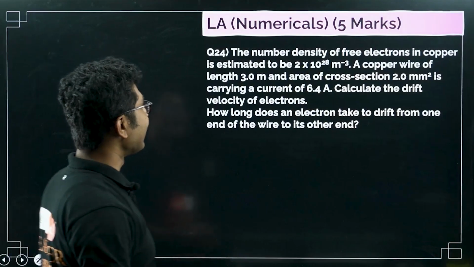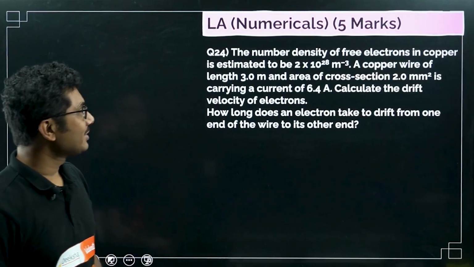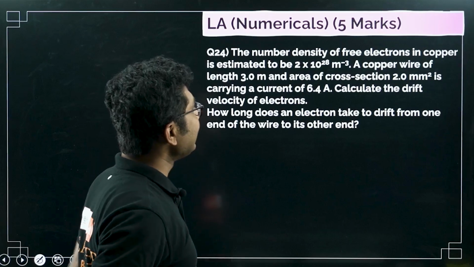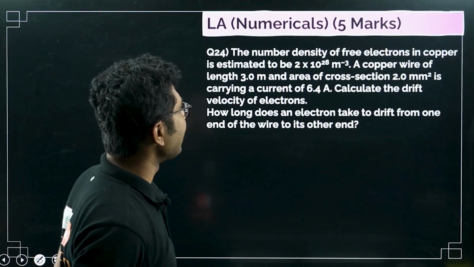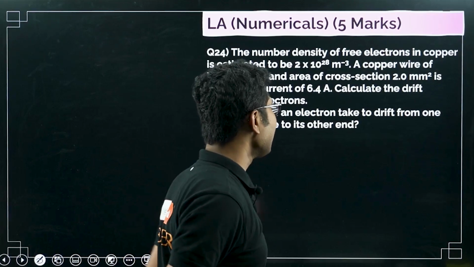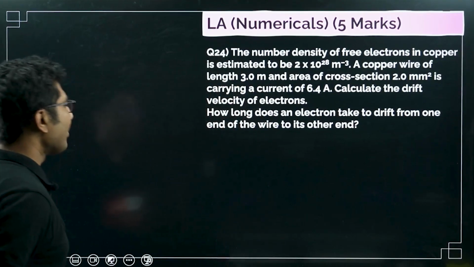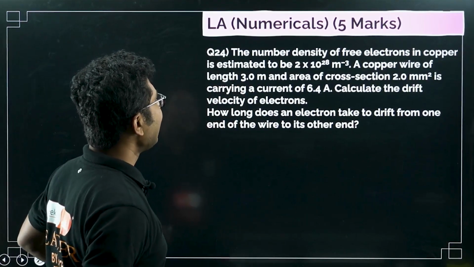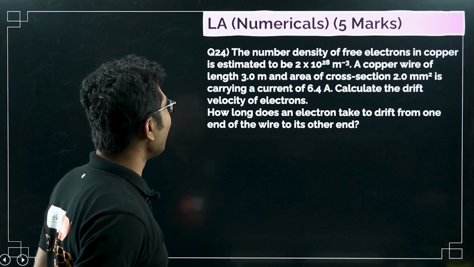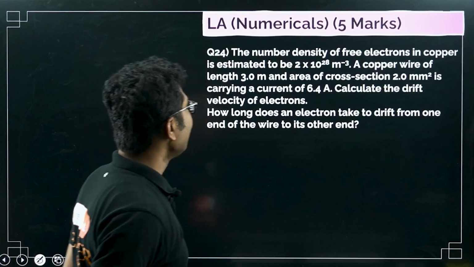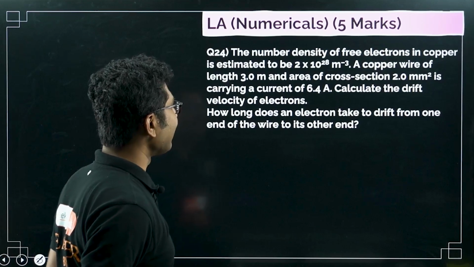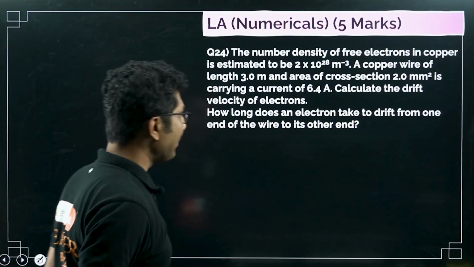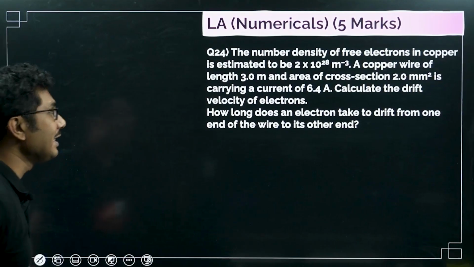Now next, let us go into the numerical portions. The number density of free electrons in copper is estimated to be 2 times 10 to the power of 28 meter to the power minus 3. A copper wire of length 3 meter and area of cross section 2 millimeter square is carrying a current of 6.4 ampere. Calculate the drift velocity of the electron.